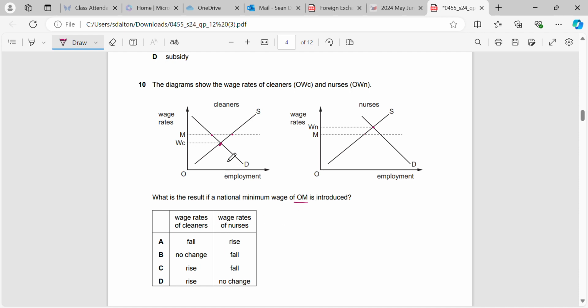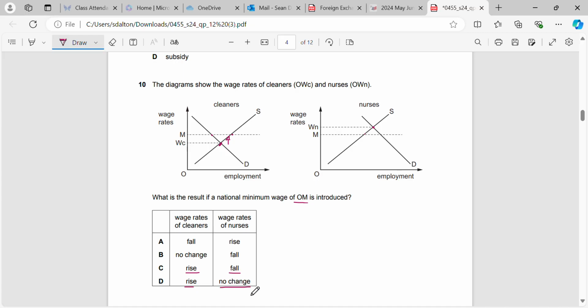The wage rate of cleaners, we can see, would go up, yeah, because the minimum wage is above the current equilibrium. And now we have to decide for nurses what would happen. So would there be a fall or would there be no change?